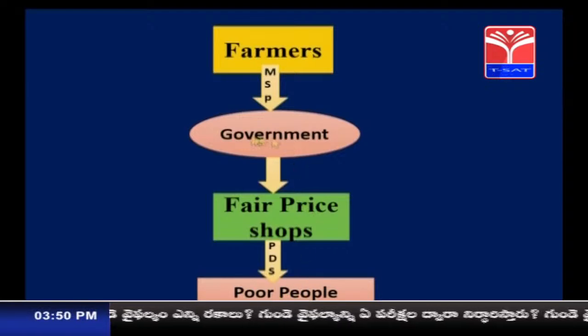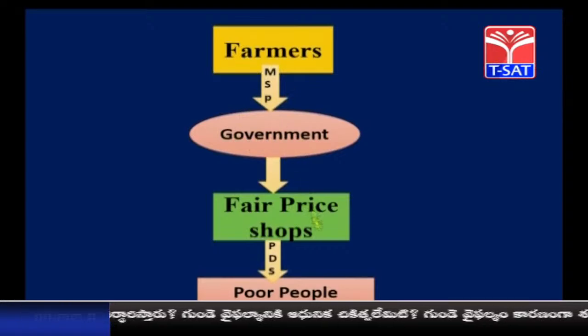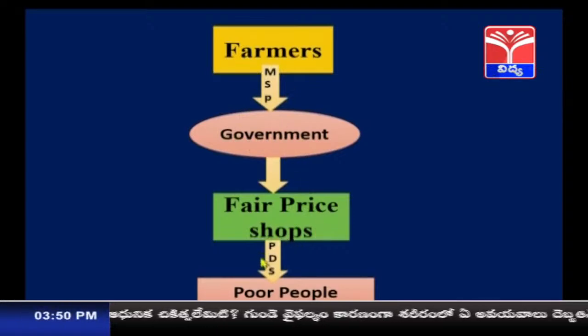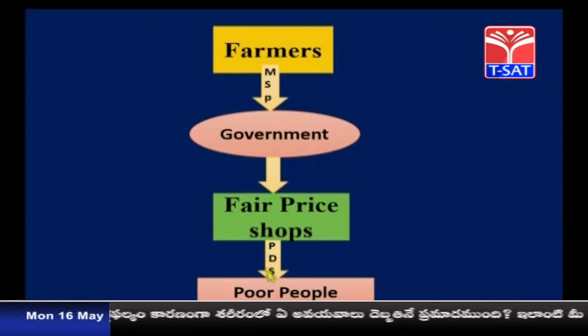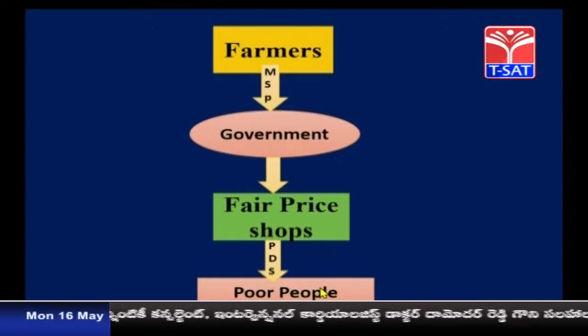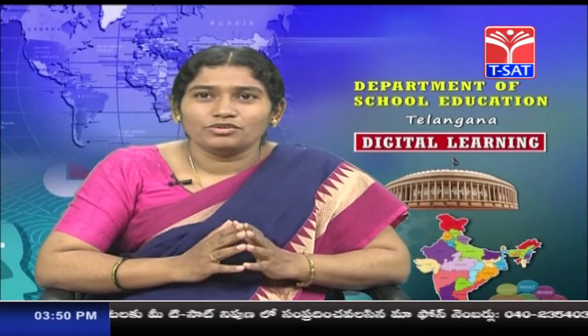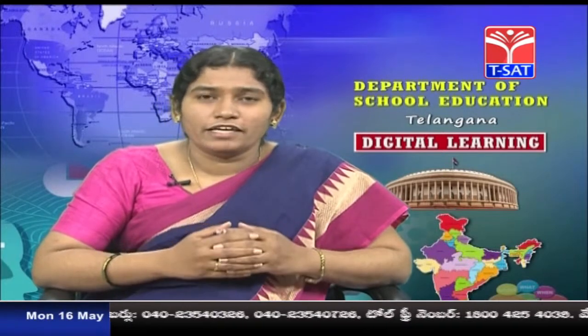So, here the government is supporting the farmers by fixing the MSP, and at the same time it is also providing food grains to the poor people at a rate lesser than the market price, supporting the poor people. This is how the government carries out its welfare schemes so that nobody will be at a loss and people can survive happily with proper food security.